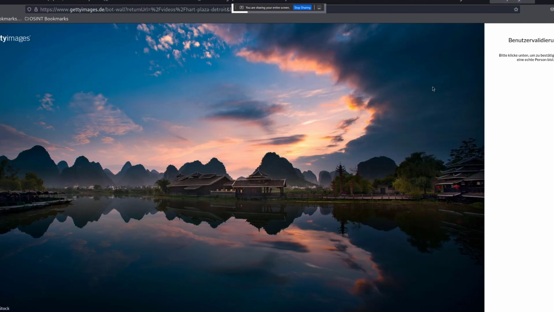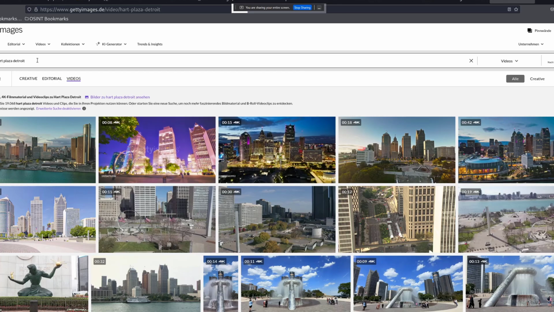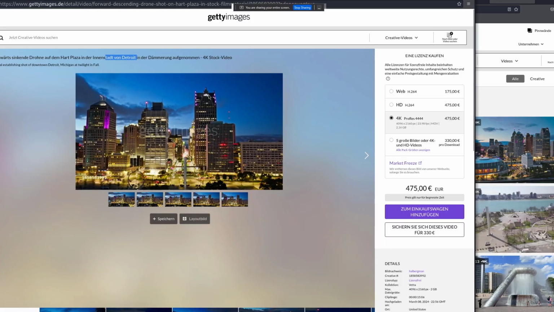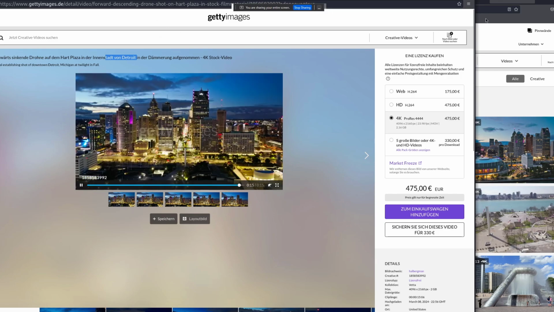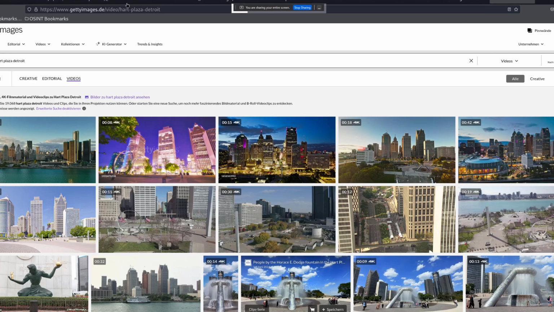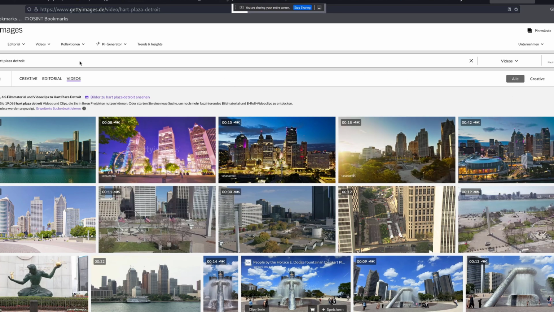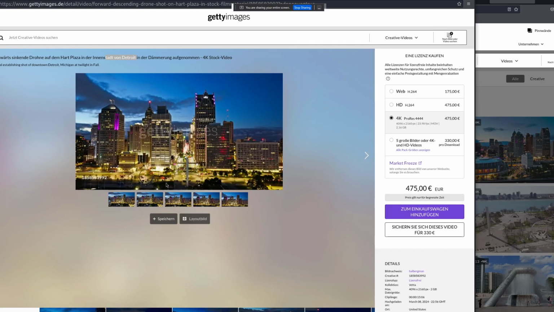I think that this picture was taken in Michigan, but let's confirm this. Hart Plaza, Detroit. Now I think this is the building that we saw on his Threads account. So let me check this again. My computer is lagging. Yeah, I think it's the Hart Plaza. All right, Detroit, Hart Plaza, Detroit.